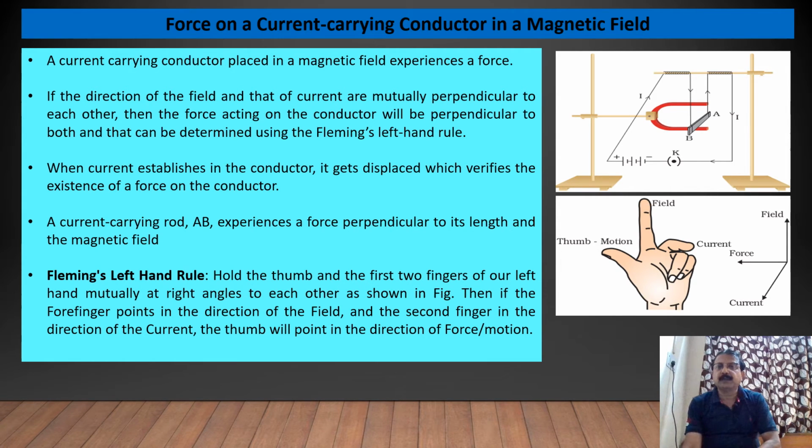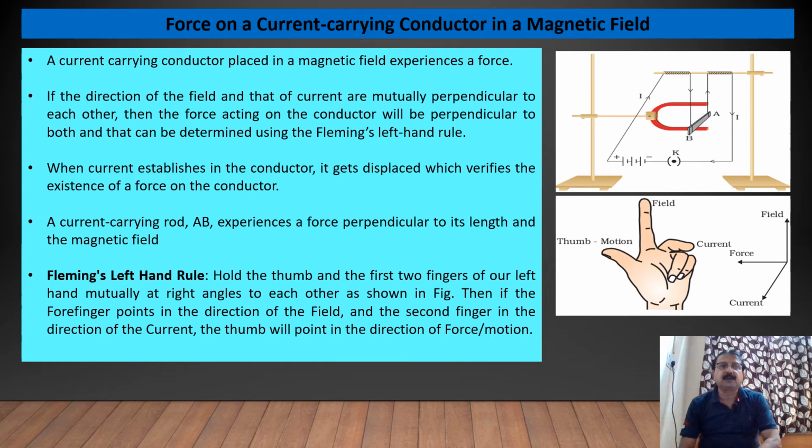I have shown here one figure which is showing the force on current carrying conductor AB in a magnetic field. A current carrying conductor placed in a magnetic field experiences a force.